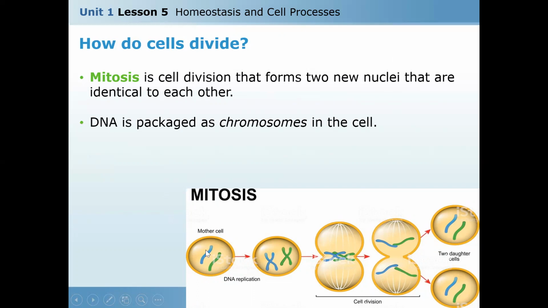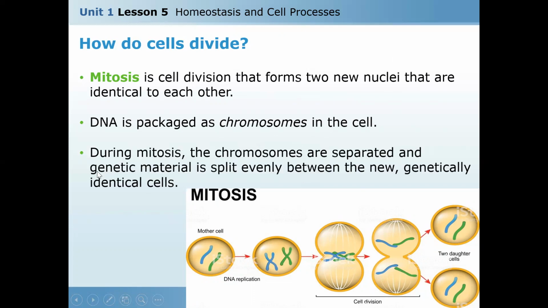DNA is packaged as chromosomes in the cell. During mitosis, the chromosomes are separated and genetic material is split, as you see. During mitosis, this split will be done evenly between the new genetically identical cells. So first, duplication of the chromosomes or genetic material or DNA. After duplication, we'll go for the division.